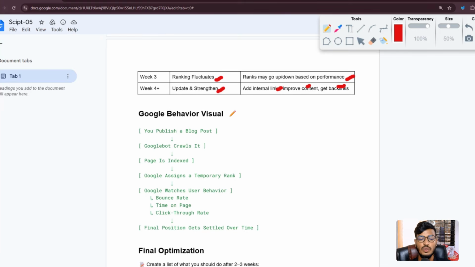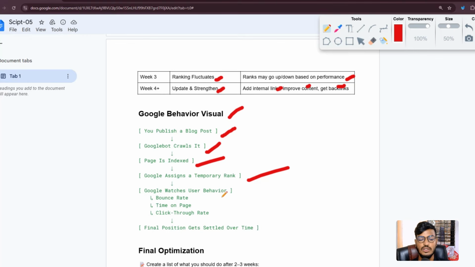Now here is the Google behavior visual. When you publish a blog post, Googlebot will crawl it. Your page will be indexed, and Google assigns a temporary rank. Temporary rank means when you upload your blog post, they will test your article by delivering it to some audience, approximately 10,000. If they like it, or spend time on your blog post, then you can expect a better result. So I recommend you write the best, strategy-wise content for your blog post.